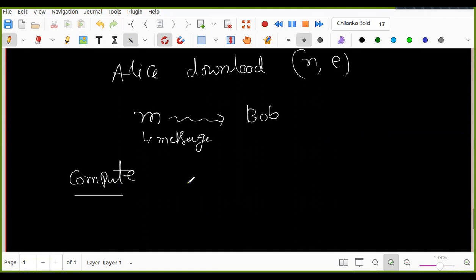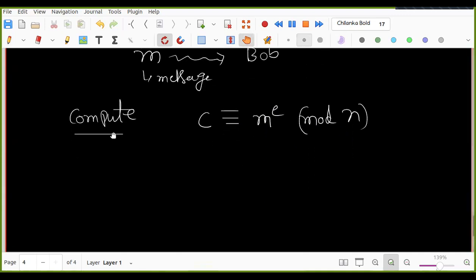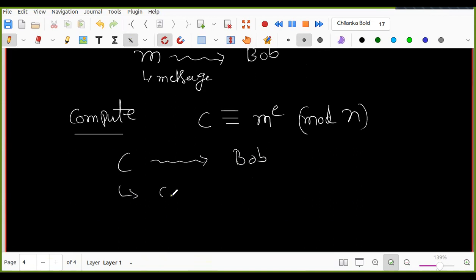She will compute the ciphertext C, which is equal to M raised to E mod N. Because Alice knows N and E, she can compute this M power E mod N. Good. Now she sends C to Bob. This is the ciphertext. Now how will Bob compute?